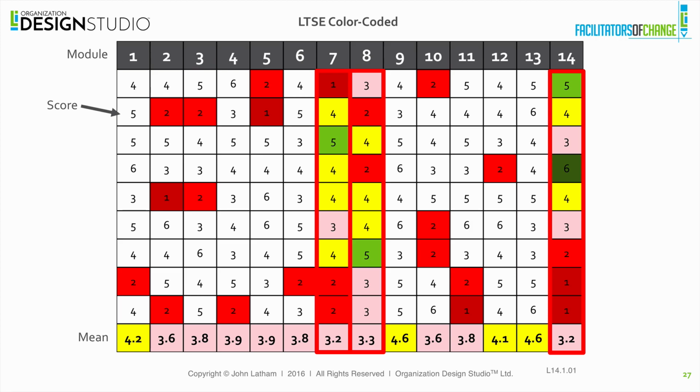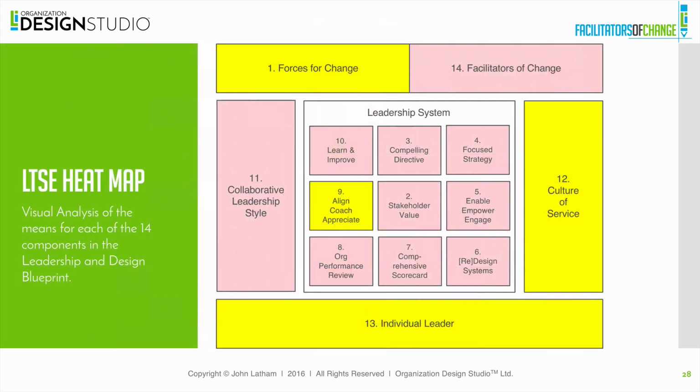In this case, there's not a lot of high scoring components in this particular example. As you look at the means across the bottom, most are in the 3 range and a couple in the 4 range. You can take those means at the very bottom and display them on what you might call a LTSE heat map on the leadership and design framework or blueprint. And that'll give you another way to visually display this information to analyze it.